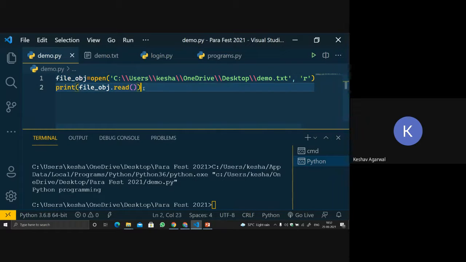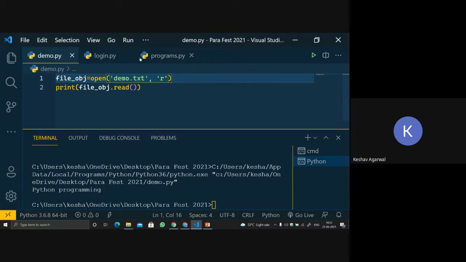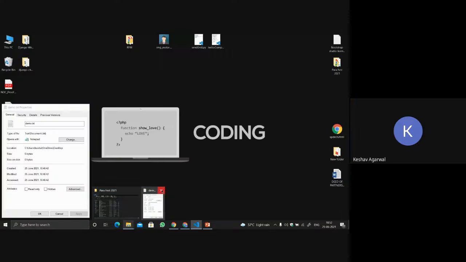Let's do one thing. What we are doing is just opening a file that is inside the Parafest folder. Can you see any demo.txt in this particular area?